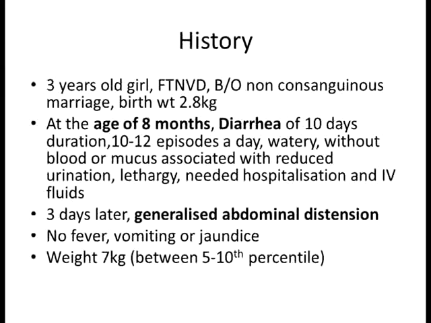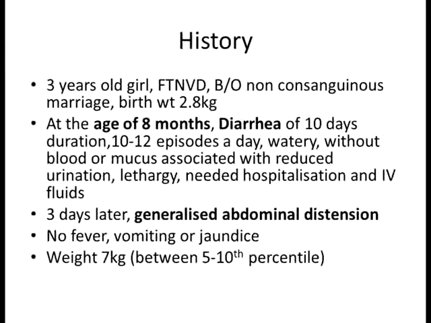This is a 3-year-old girl who was born of non-consanguineous marriage, full-term normal vaginal delivery, and had birth weight of 2.8 kg. She was otherwise fine till the age of 8 months when she started with acute diarrheal illness of 10 days duration, with 10 to 12 episodes of watery motions per day, without any blood or mucus in the stool, associated with reduced urination and lethargy.